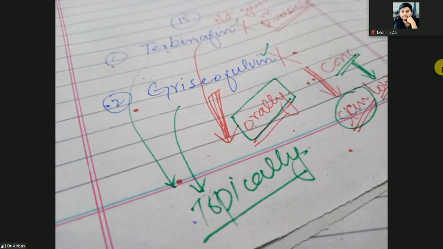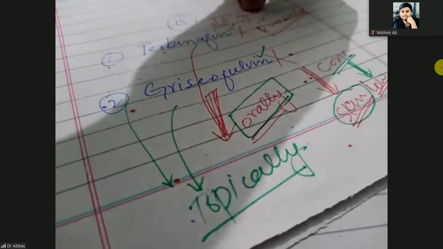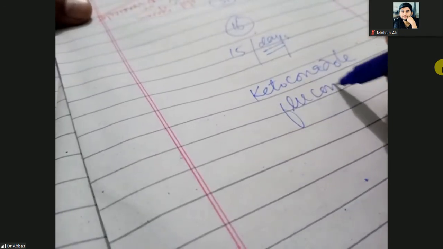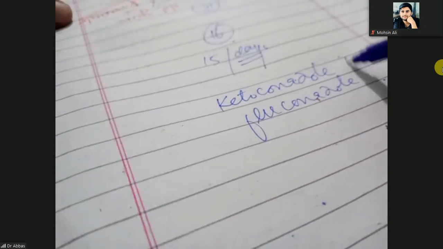Okay, but keep in mind, when you are treating pityriasis versicolor by giving ketoconazole, fluconazole, the patient will come to you after 10 days or after 20 days and say, doctor, your drug is not working. But he is right. The patient will say, doctor, I am taking the ketoconazole, I am taking the fluconazole, but your drugs are not working.